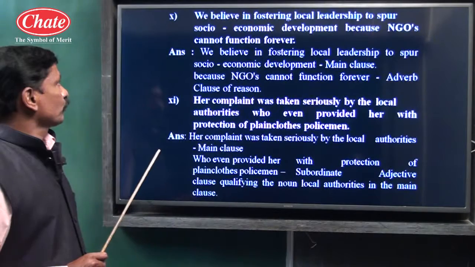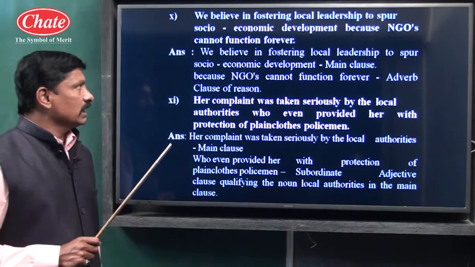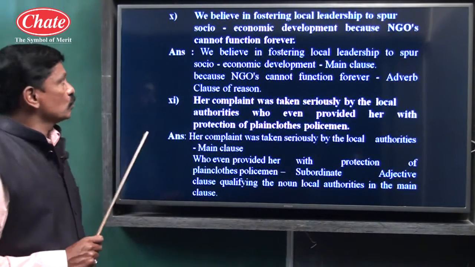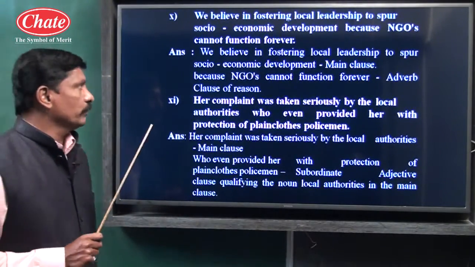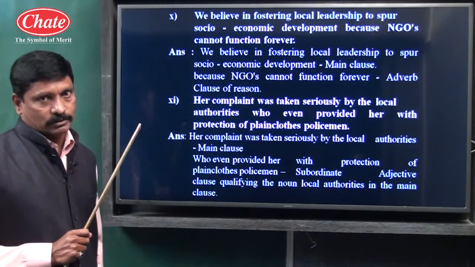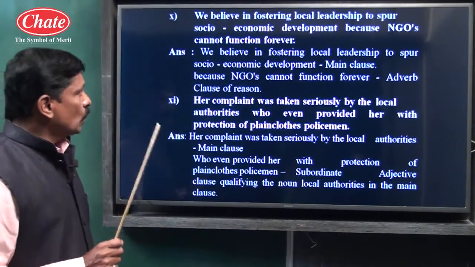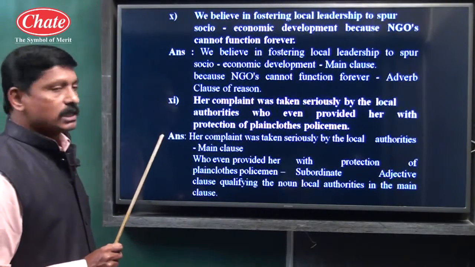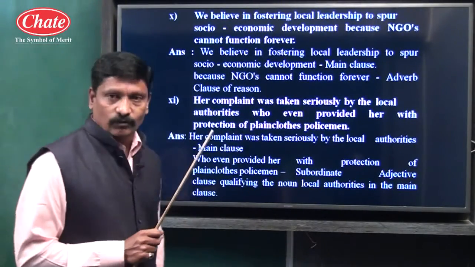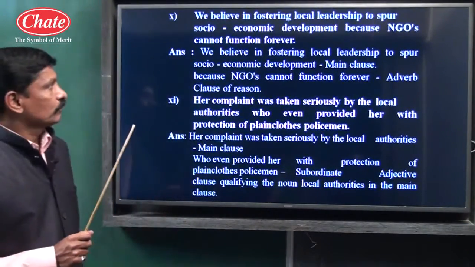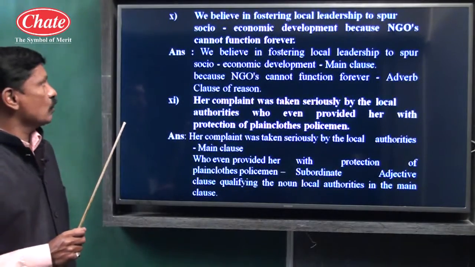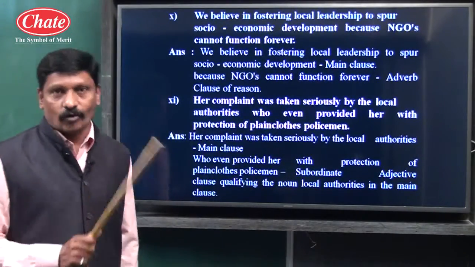Next example. We believe in fostering local leadership to spur socio-economic development, main clause. I'll repeat once again, children. We believe in fostering local leadership to spur socio-economic development, main clause. Because NGOs cannot function forever.